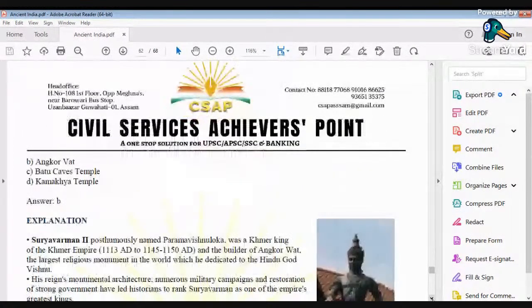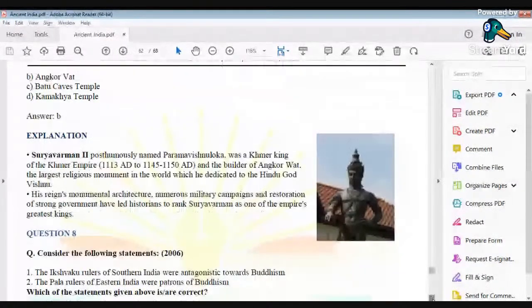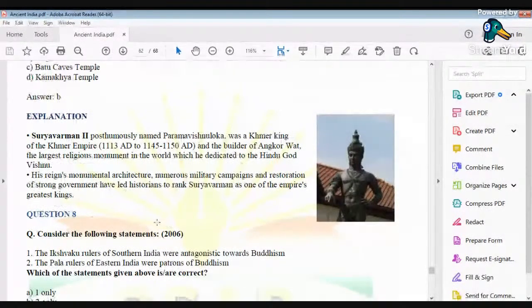Let's talk about the next question. Before going to the next question, as you can find in this explanation, Suryavarman II was a Khmer king of the Khmer Empire, and he was the builder of Angkor Wat, the largest religious monument in the world, which has been dedicated to Hindu god Vishnu. His reign's monumental architecture, numerous military campaigns, and restoration of strong government have led historians to rank Suryavarman as one of the empire's greatest kings.